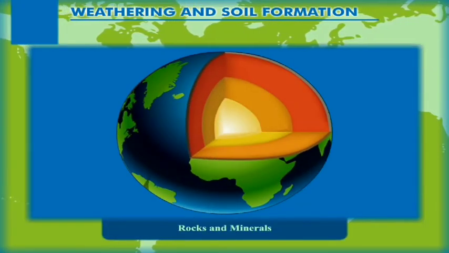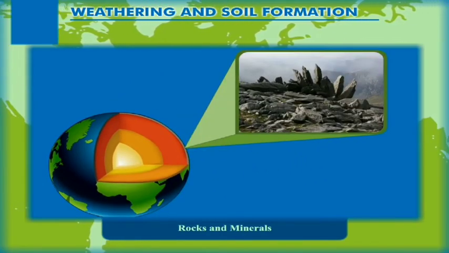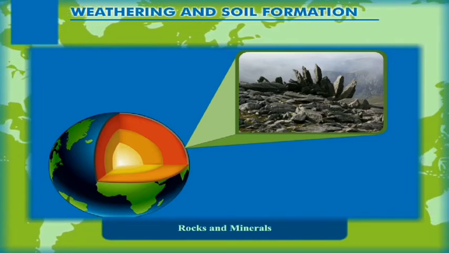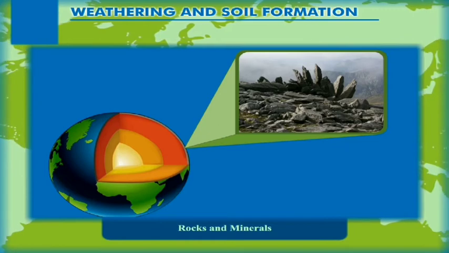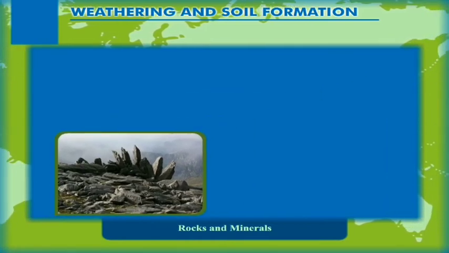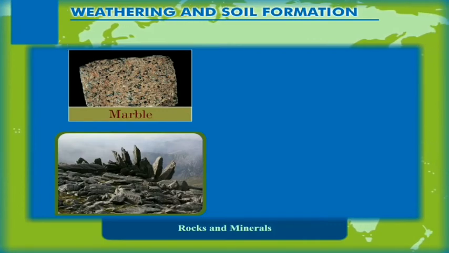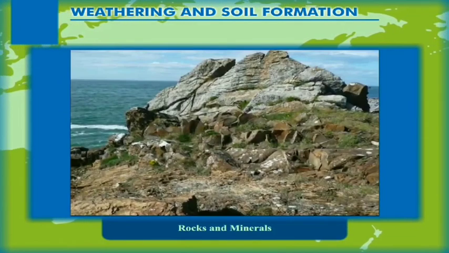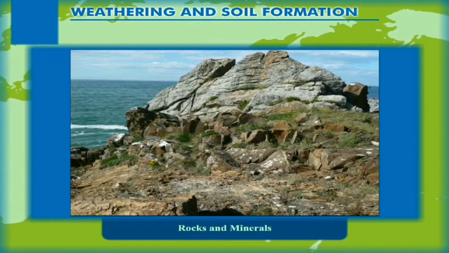Rocks and minerals. The Earth's crust is made up of different types of rocks. A rock is a natural deposit that forms the solid part of the Earth's crust. They can be as hard as granite or marble and as soft as particles of sand, clay or gravel. A rock is not a chemical compound but an agglomeration of minerals.